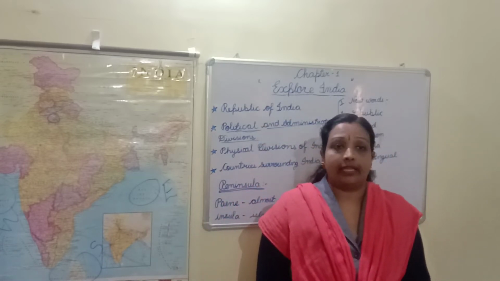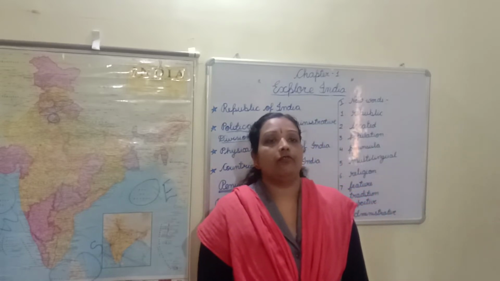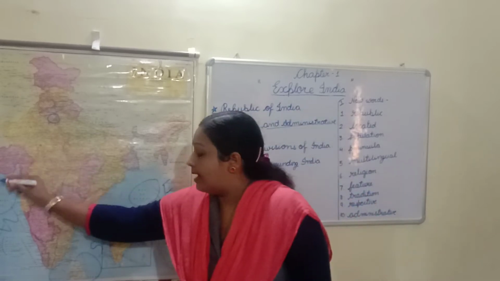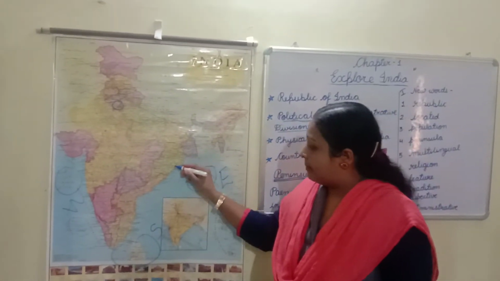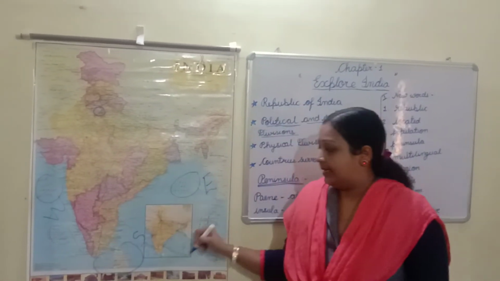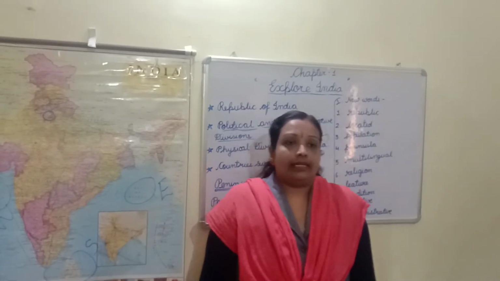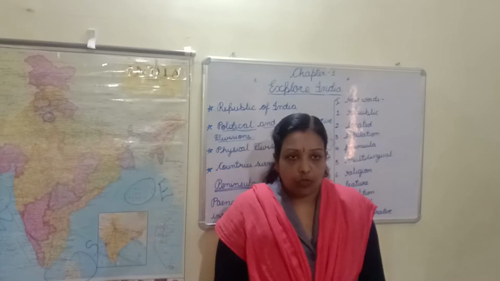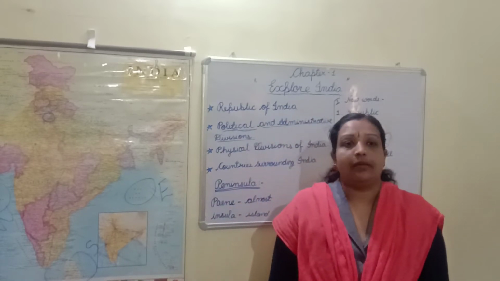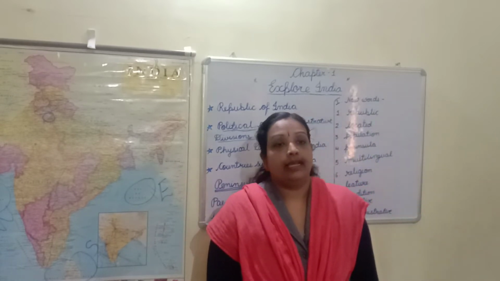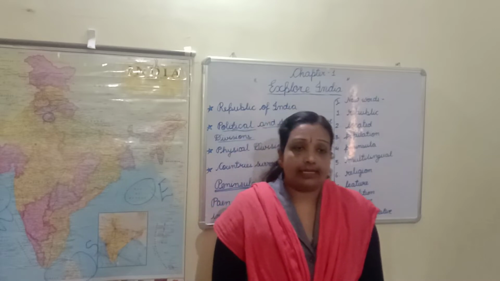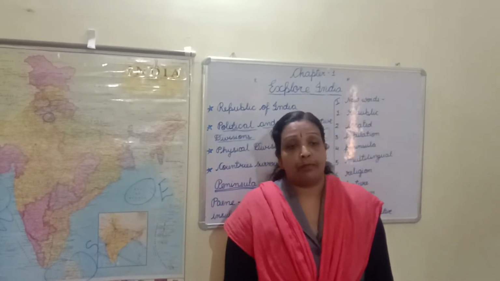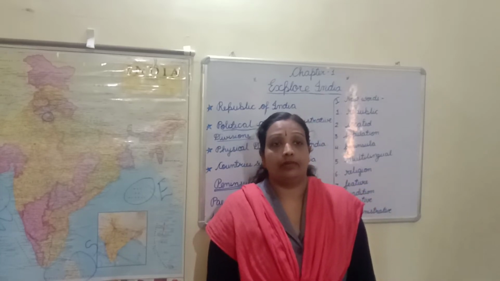Peninsula is an area of land surrounded by water on 3 sides. India is also called a peninsula because Indian Ocean on the south, Arabian Sea on the west, Bay of Bengal on the east. It has the 3rd largest army in the world. India has the largest number of spoken languages in the world.